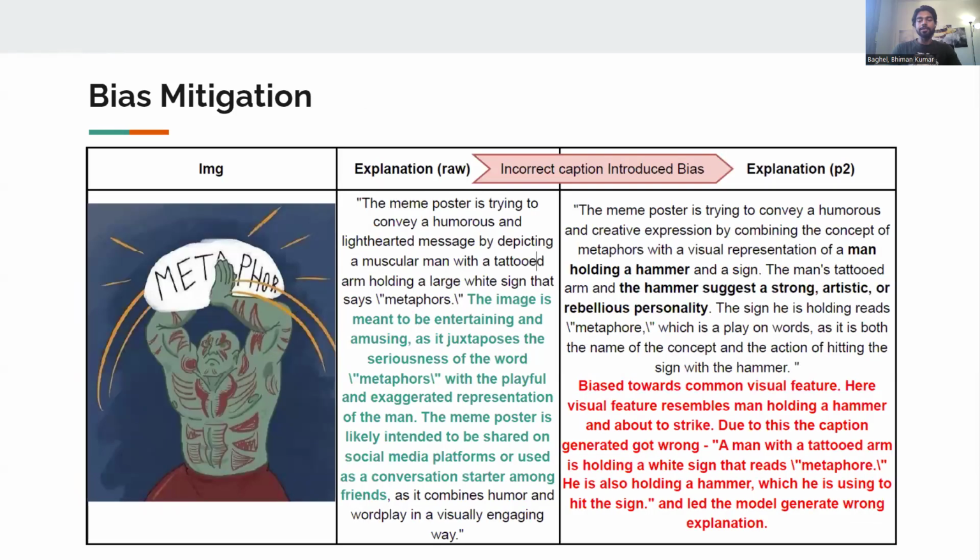Another finding is that if the caption generated is biased, like here, where the model thinks that the human is holding a hammer, this biased caption later influences the explanation to be biased. These findings add to our contributions and should be utilized in mitigating bias.